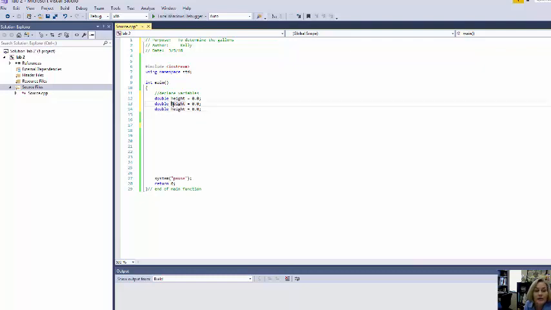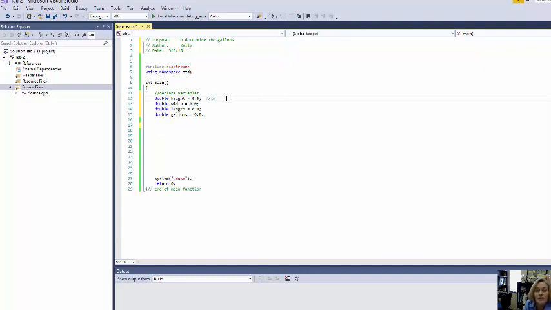So we have height, width, and length. We also are going to have a double variable for gallons. So these are the variables that I'm going to need.